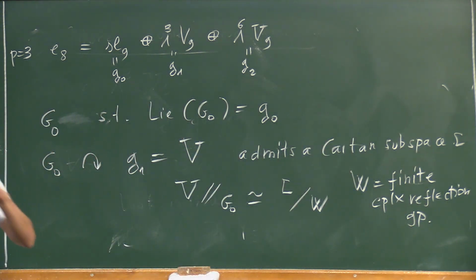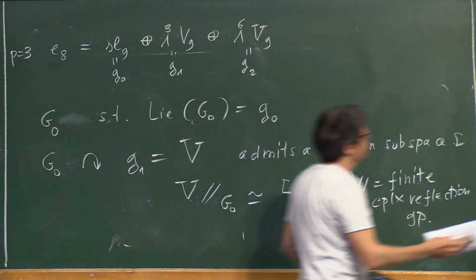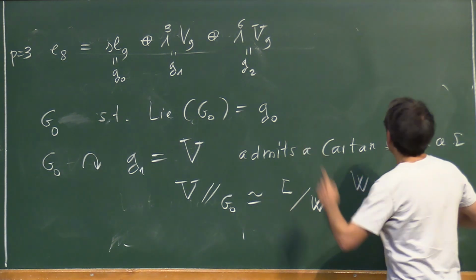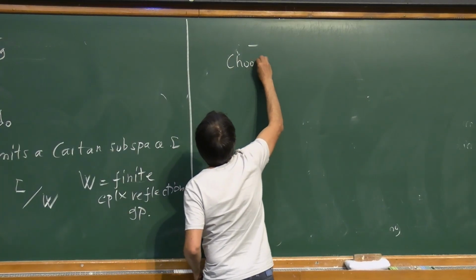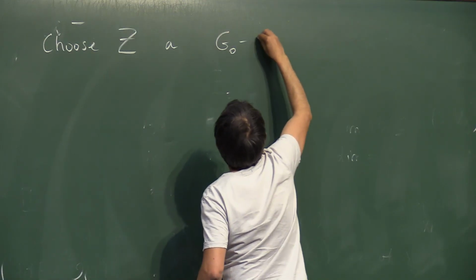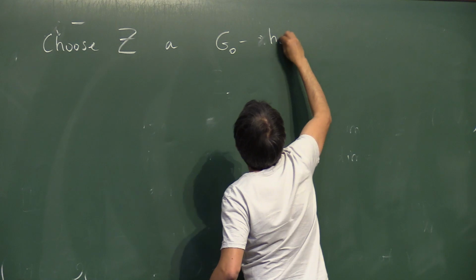Right. So this is the moduli story. And what is the Cobble story? The Cobble story is that now you want to choose a G0 rational homogeneous variety. So choose Z a G0 homogeneous variety.